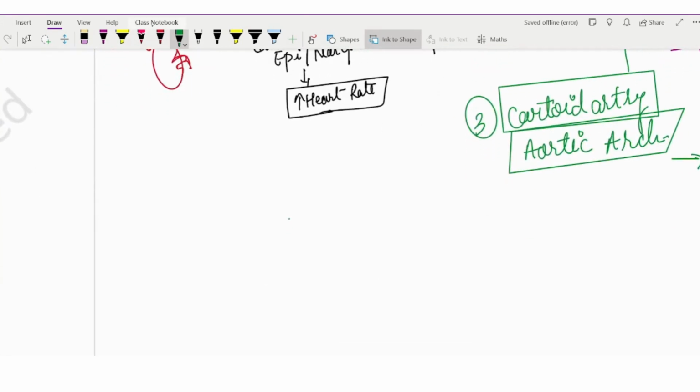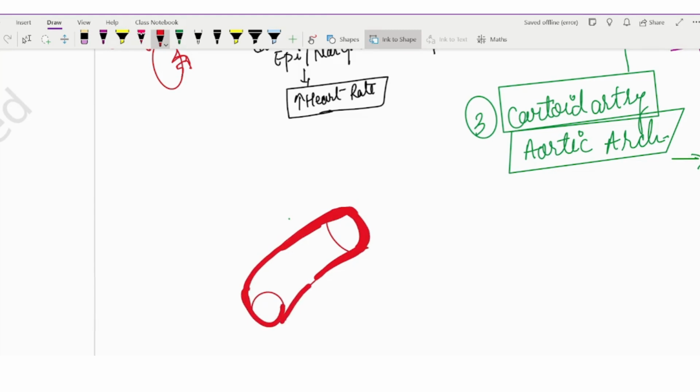And suppose there is a blood vessel. In this blood vessel, for example, this part becomes narrow, and this part here is normal, no narrowness.